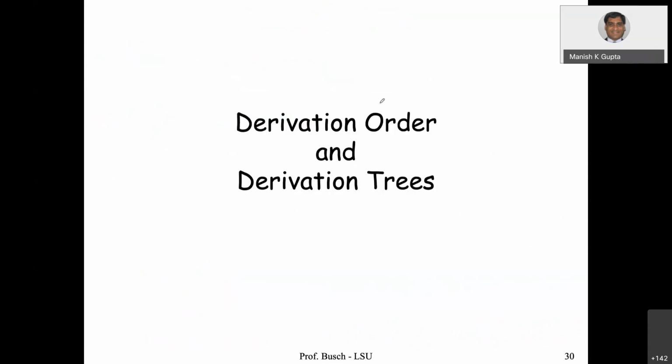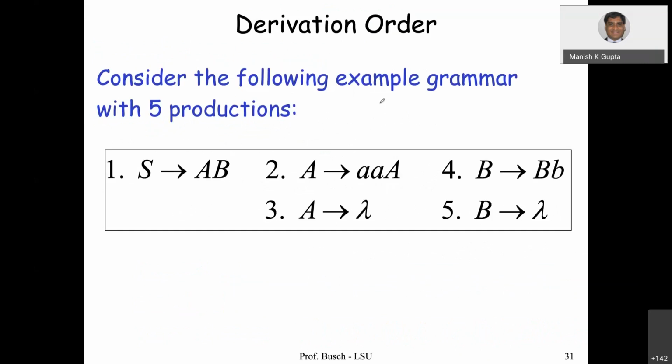Now I can briefly talk about derivation order and derivation trees. I'll not go into much detail, but consider the following example. We have five production rules: S going to AB, A going to AA, B going to BB, A going to lambda, and B going to lambda. Now you see, in the first one, we have 2 variables on the right-hand side, A and B. So in the next step, either I can use this A or I can use this B. So there are 2 ways I can do this. Let us see both ways.